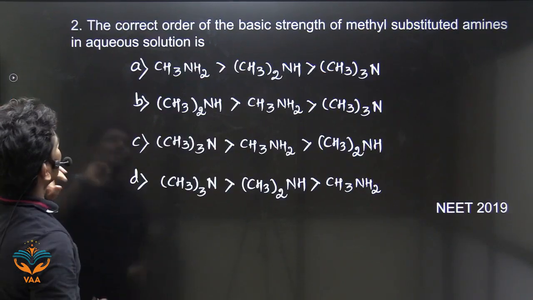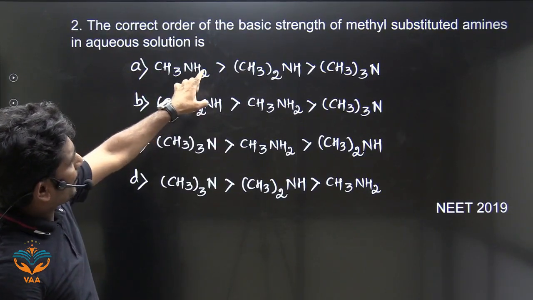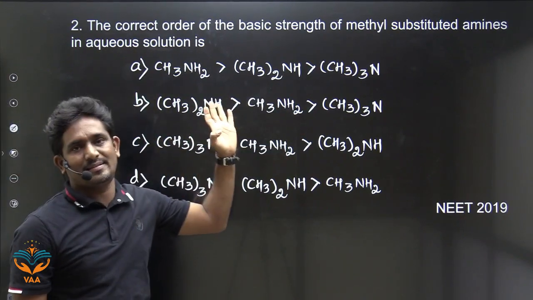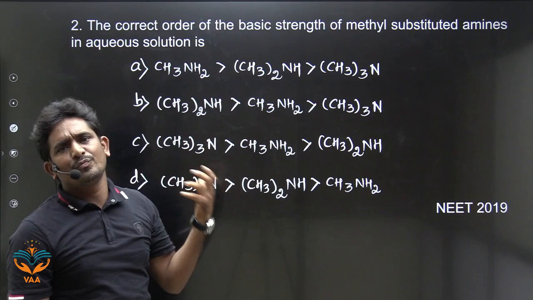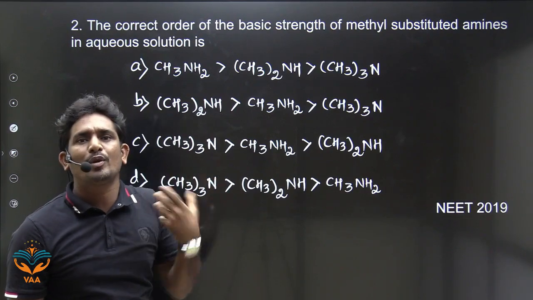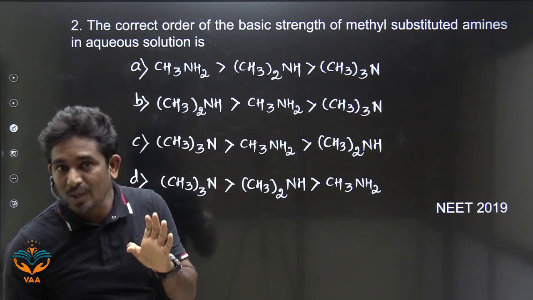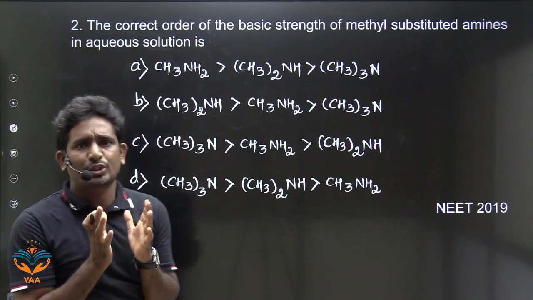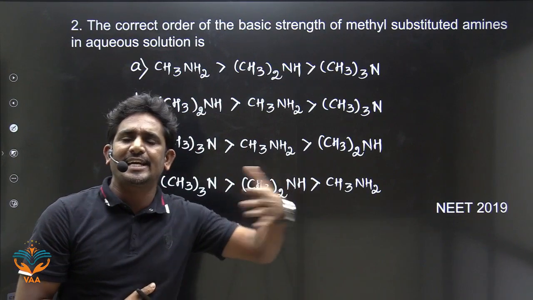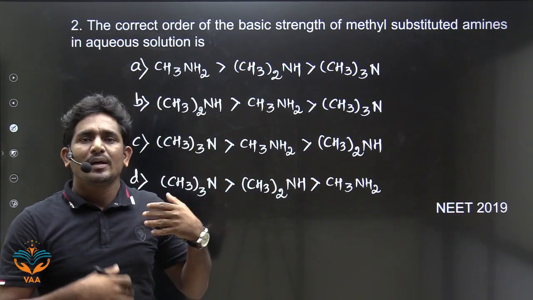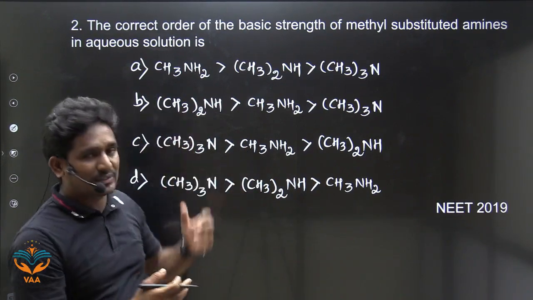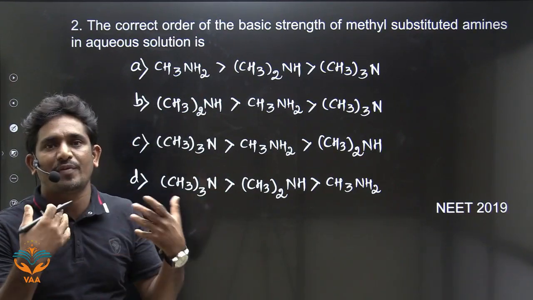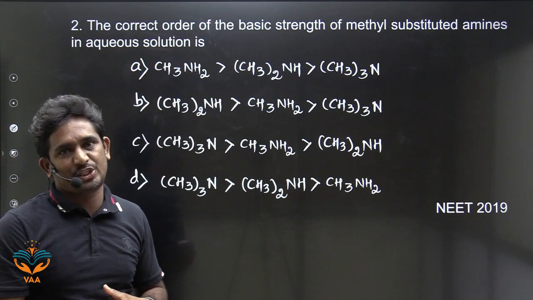Okay, the next one. The correct order of the basic strength of the methyl substituted amines in aqueous solution is... It is an exceptional case, we have to remember this. So how to remember? I'll tell you now. Look here. Basic strength is directly proportional to the inductive effect, and also basic strength in aqueous solution is directly proportional to the number of hydrogen bonds. The more the number of hydrogen bonds, the more the basic strength.